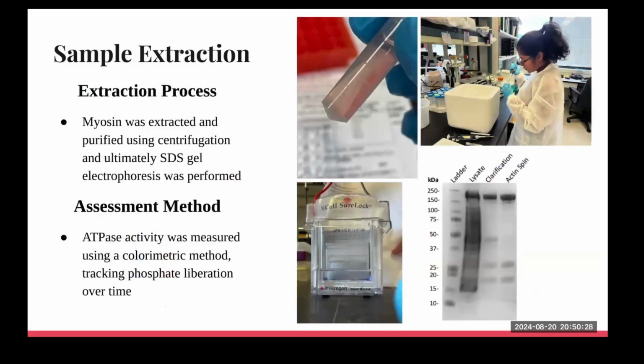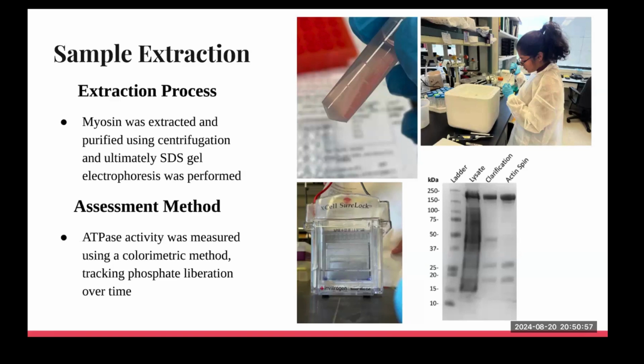For the sample extraction, I was able to go to my mentor's lab and perform the sample extraction. Before I start on what exactly the extraction was, let me first define what myosin is. Myosin is essential for muscle contraction, and its function can be impaired by alcohol-induced mitochondrial damage.